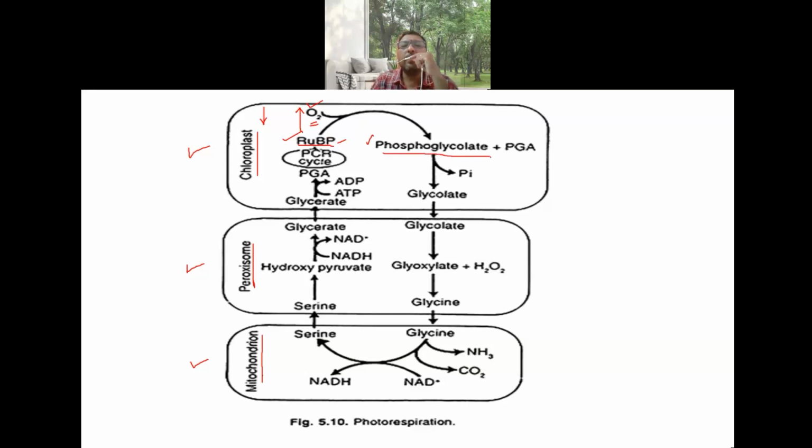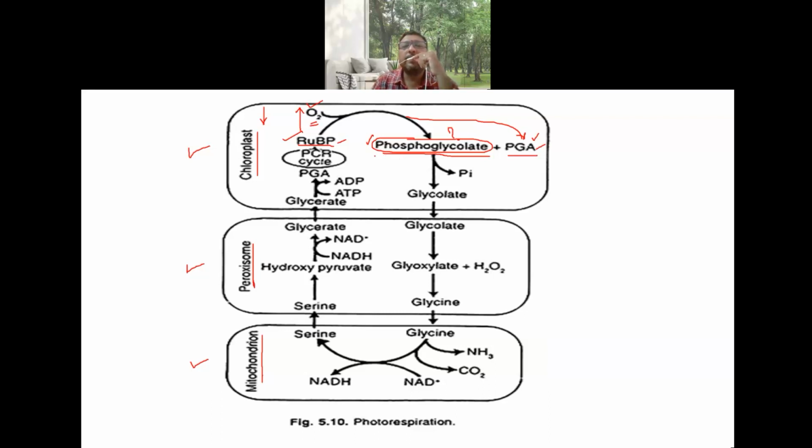Phosphoglycolate. One molecule of phosphoglycolate, or phosphoglycolic acid, is formed, and the other product is a three carbon compound, that is phosphoglycerate or phosphoglyceric acid. The phosphoglyceric acid is no problem, but the problem is the phosphoglycolate. This is very toxic to the plant, so it has to be got rid of.